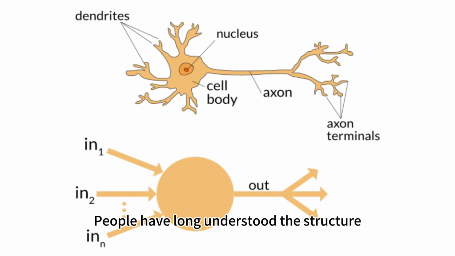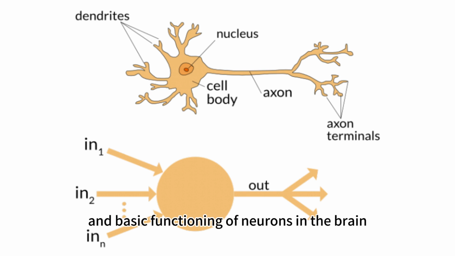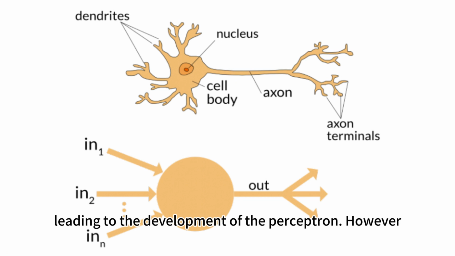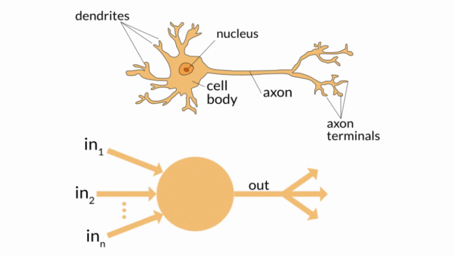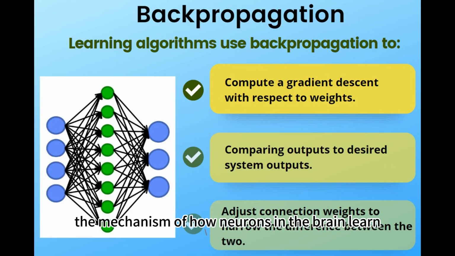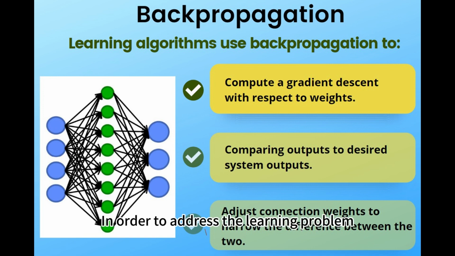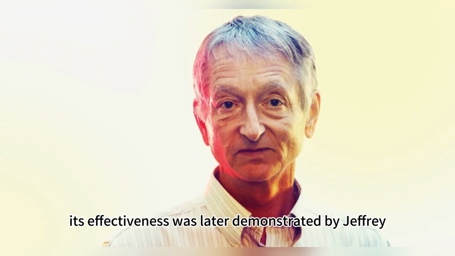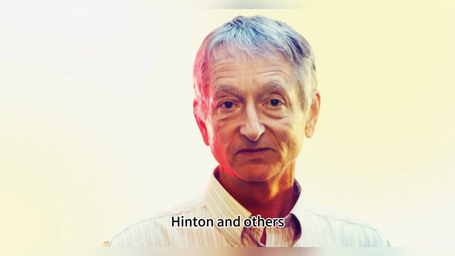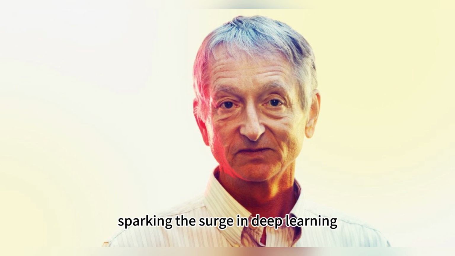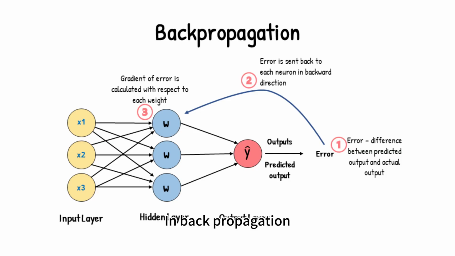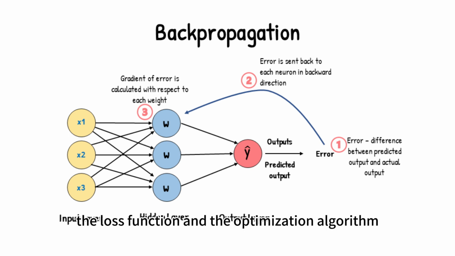People have long understood the structure and basic functioning of neurons in the brain, leading to the development of the perceptron. However, the mechanism of how neurons in the brain learn remained elusive for a long time. In order to address the learning problem in artificial neural networks, backpropagation was invented by several artificial intelligence scientists. Its effectiveness was later demonstrated by Geoffrey Hinton and others, sparking the surge in deep learning over the past decade or so. In backpropagation, two important components are essential: the loss function and the optimization algorithm.